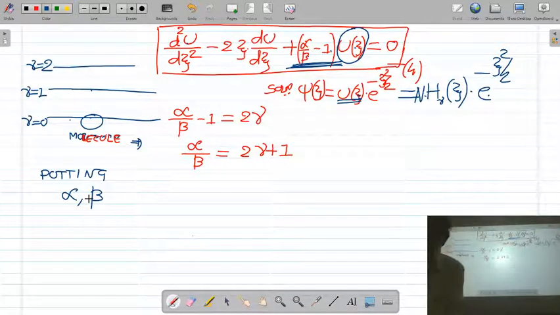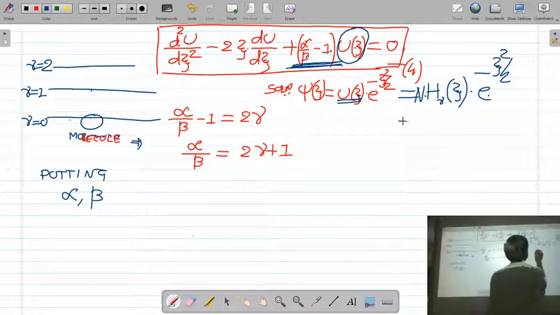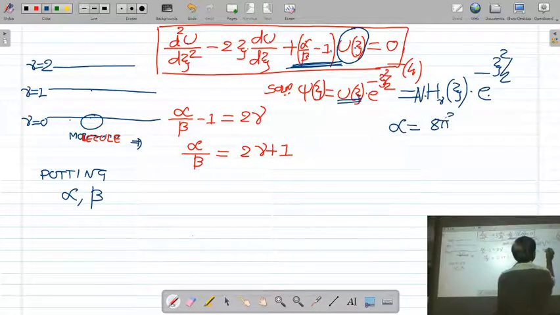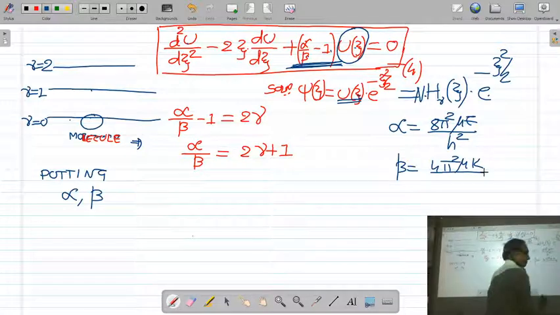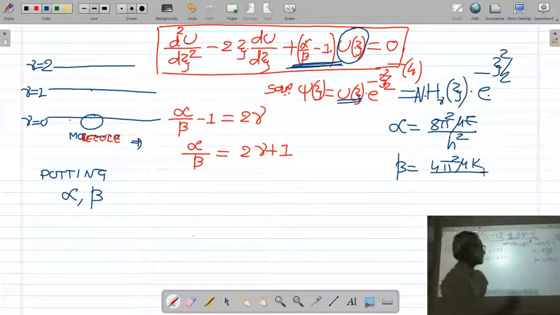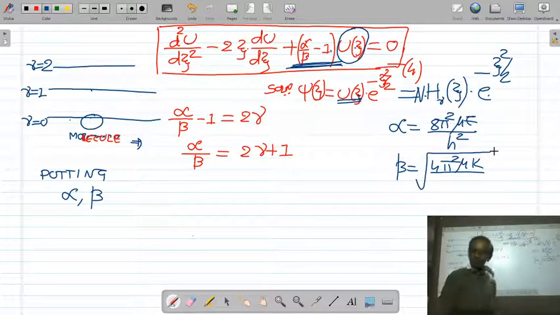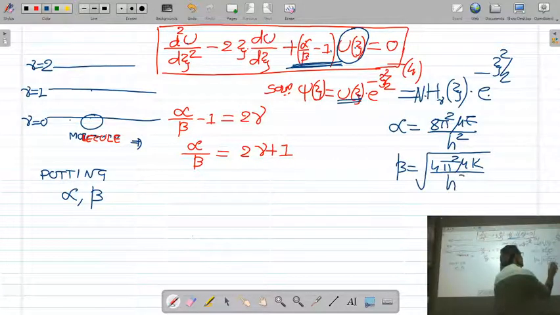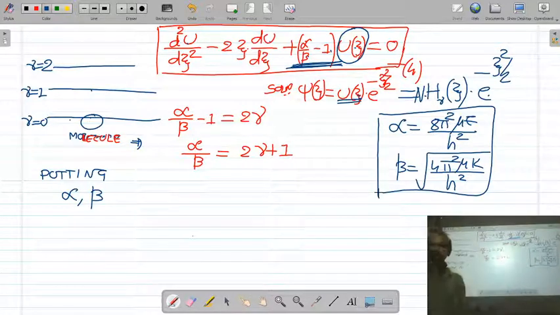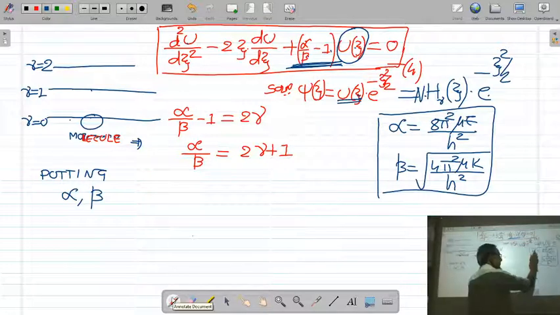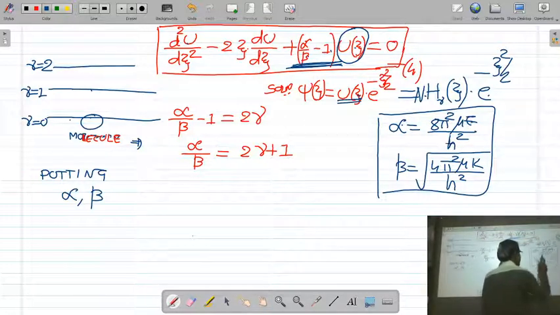Once again I repeat, we have defined alpha and beta. Alpha is defined as 8 pi square mu e upon h square, and beta is defined as under root 4 pi square mu k upon h square. We defined these two quantities in the beginning.